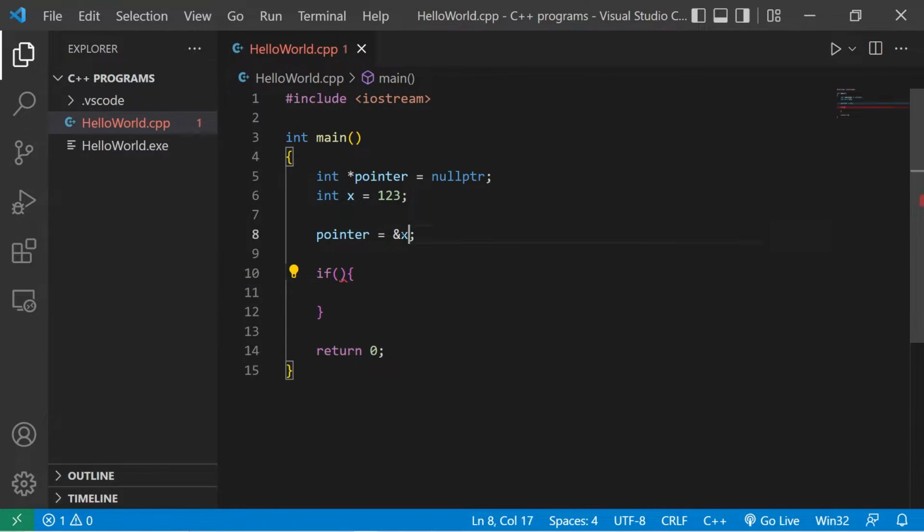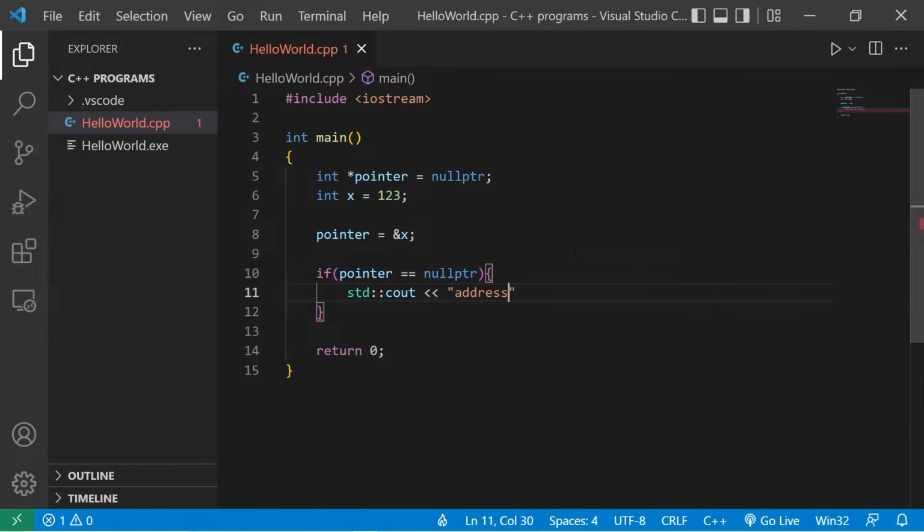We assigned our pointer the address of x. I would like to check to see if my pointer contains a valid address before dereferencing it. So we could say pointer equals null pointer. Was my pointer assigned an address, or is it still a null pointer? If my pointer is still a null pointer, that means we did not successfully assign an address to my pointer. There may be situations, such as when working with dynamic memory, where you attempt to assign an address to your pointer and it fails. This would be a good way to check to see if that failed or not, if your pointer still remains a null pointer.